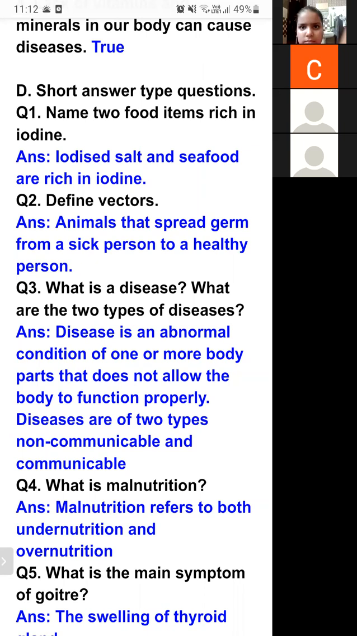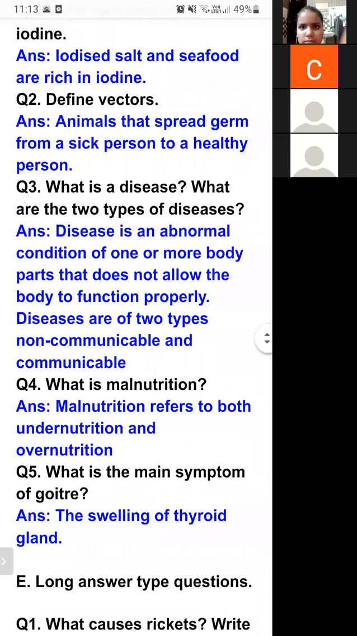What are the two types of disease? Disease is an abnormal condition of one or more body parts that does not allow the body to function properly. Diseases are of two types, non-communicable and communicable disease.